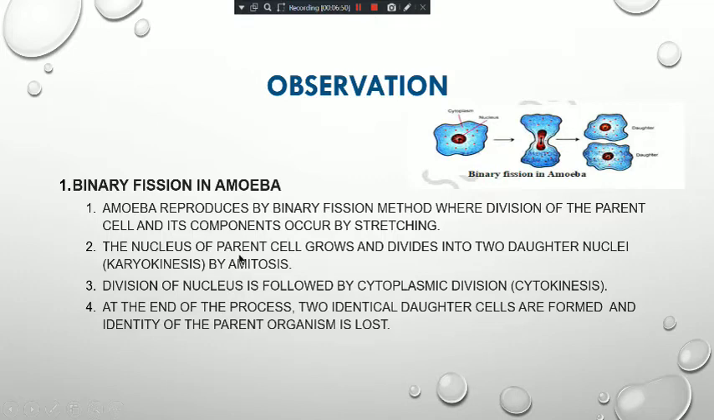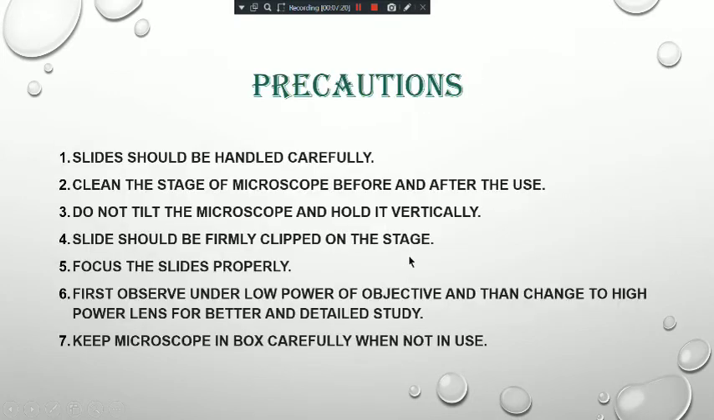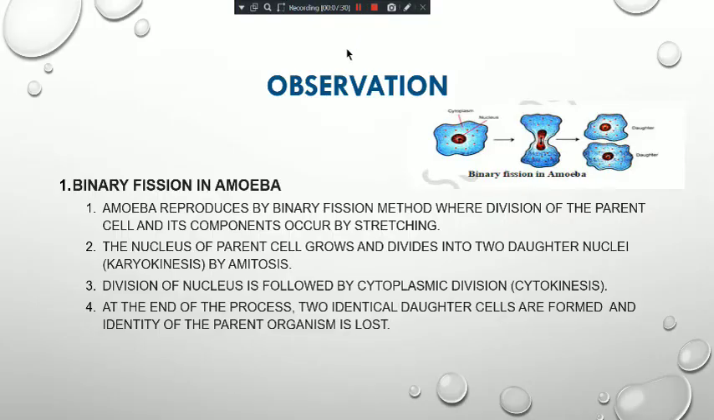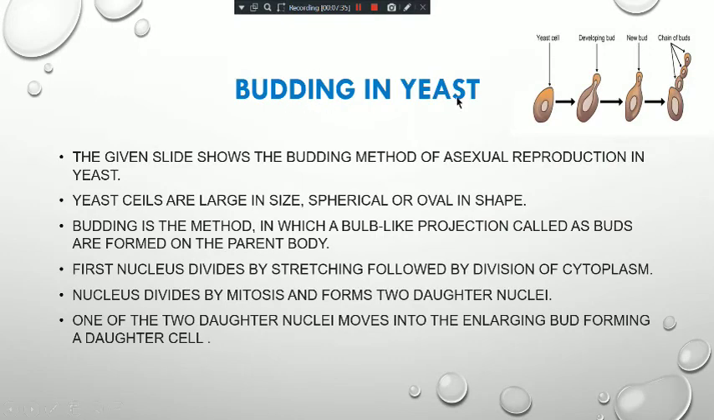So you can see over here, first the nucleus of the parent cell grows and divides into two daughter nuclei. Then division of the nucleus is followed by cytoplasmic division, and at the end two identical daughter cells are formed, identical meaning the same, and the identity of the parent organism is lost. Now there is no parent. This parent is dividing into two daughter amoeba. Clear, students? So this is the binary fission in amoeba.